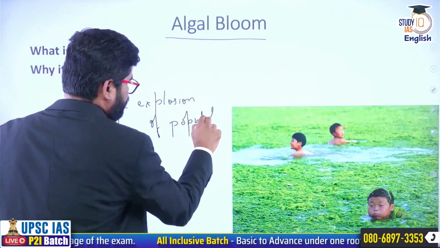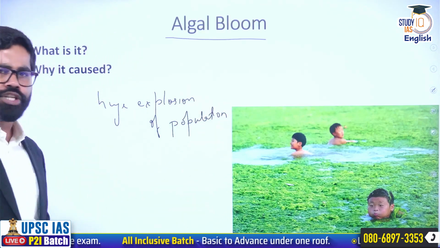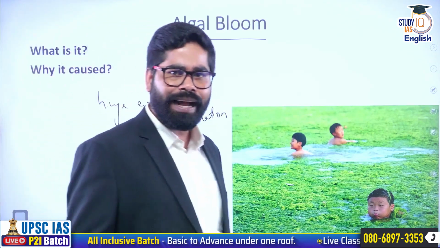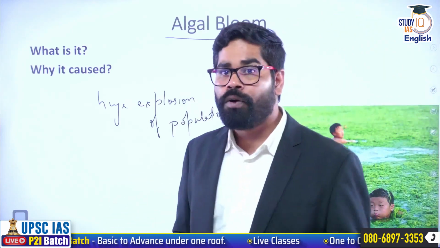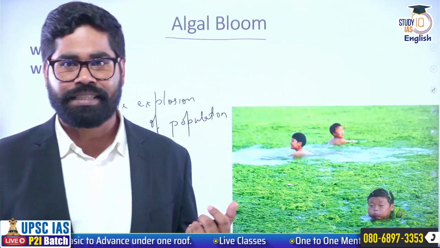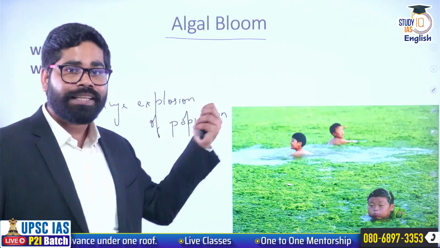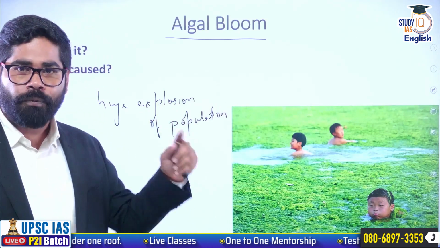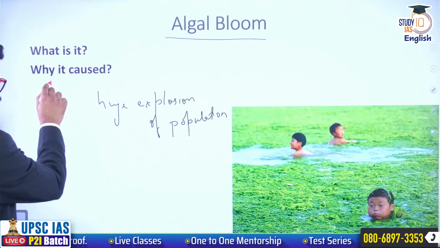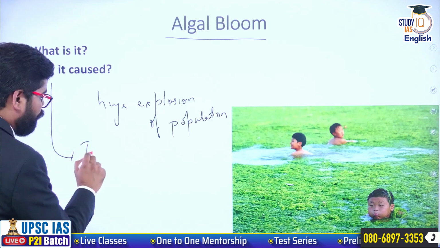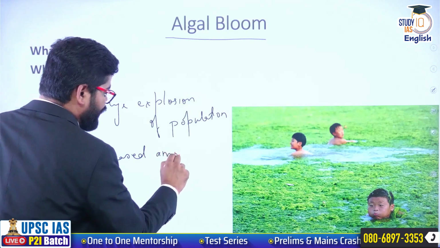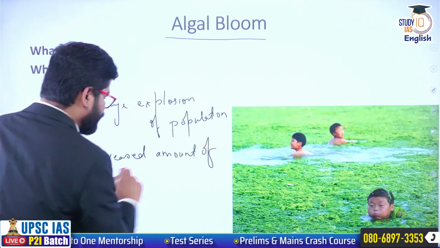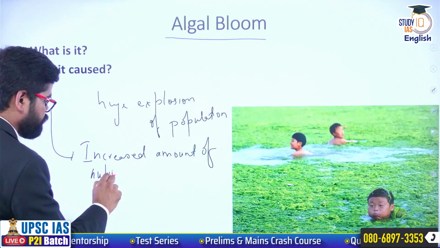of population. So the question is, what is the underlying factor? Why is this huge population explosion registered? Why can we see this huge population explosion, or this algal bloom? The main factor behind this algal bloom is an increased amount of nutrients.